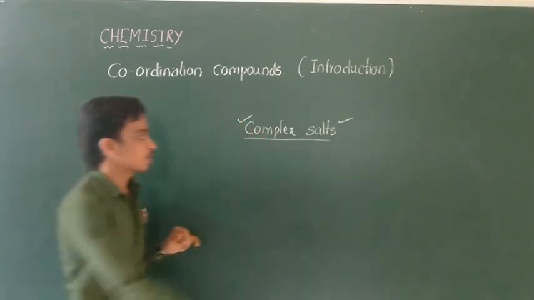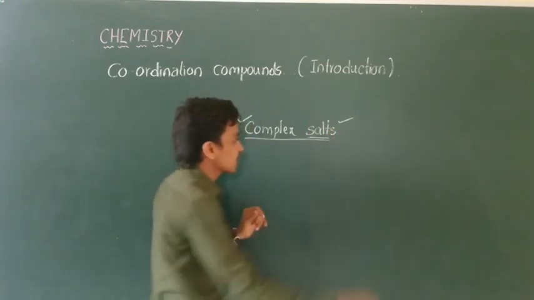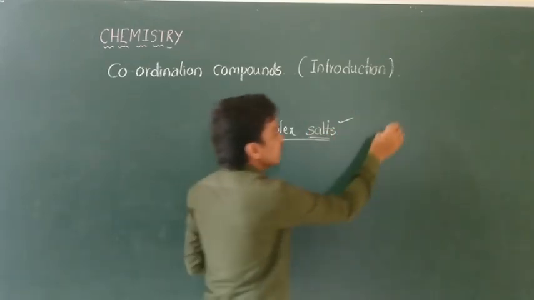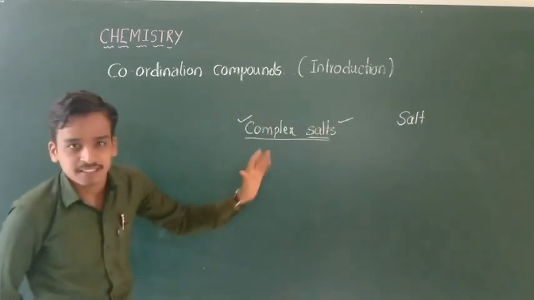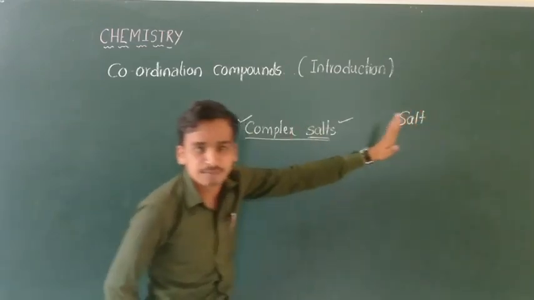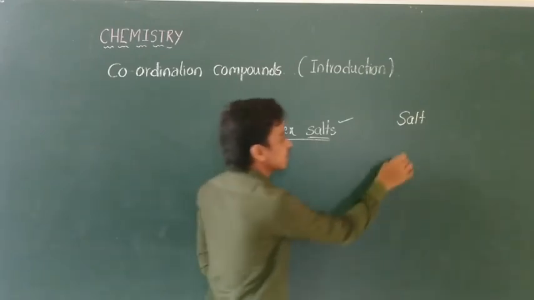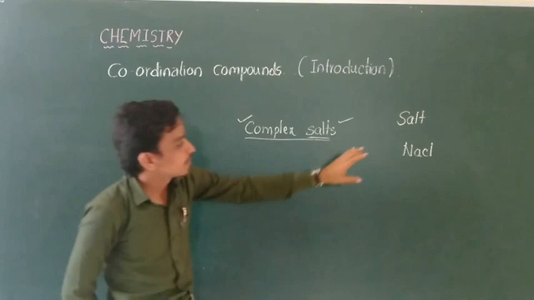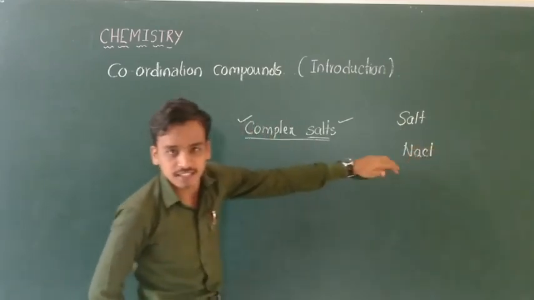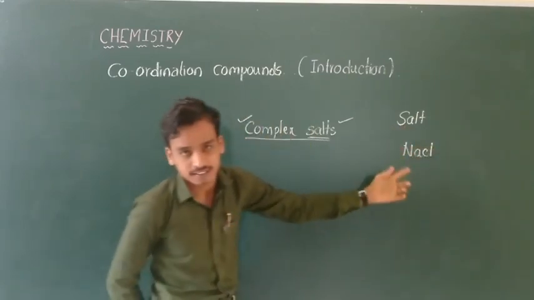In PUC first year you already learned the concept of salt. Some of you may still think that salt means only common salt, that is NaCl, sodium chloride. But it is not the one and only salt, it is just one of the salts.